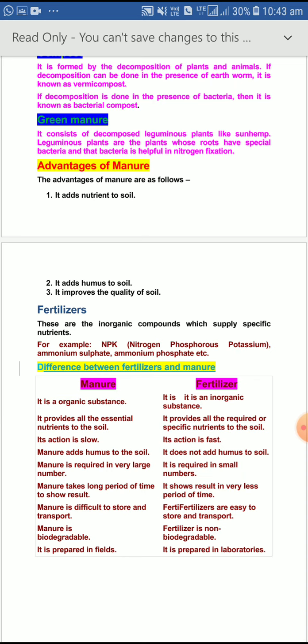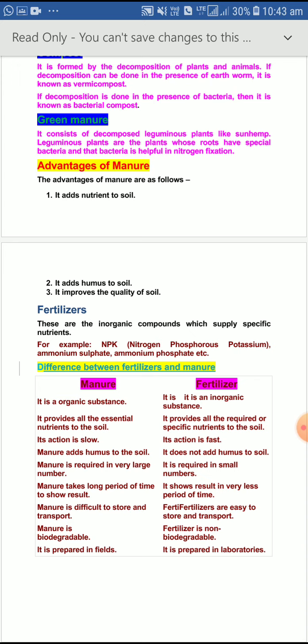Manure adds humus to the soil, but fertilizer doesn't add humus to the soil. Manure is required in very large amounts, whereas fertilizer is required in very small amounts. Manure takes a long period of time to show results. Fertilizer shows results in a very short period of time and in a very fast way. Manure is difficult to store and transport. Fertilizers are easy to transport and easy to store. Manure is biodegradable, whereas fertilizer is non-biodegradable. Manure can be prepared in the field, whereas fertilizers are prepared in laboratories.